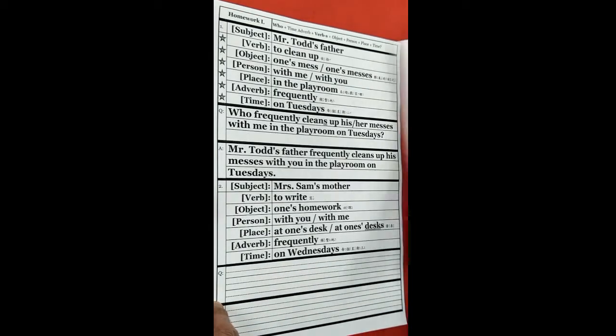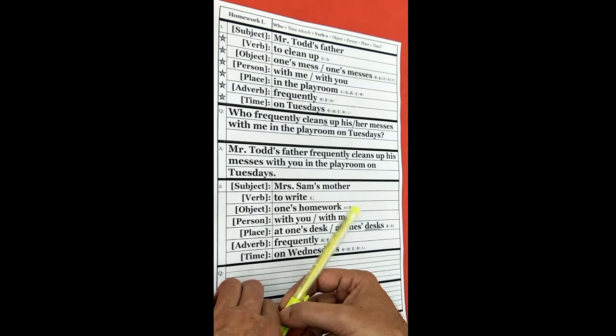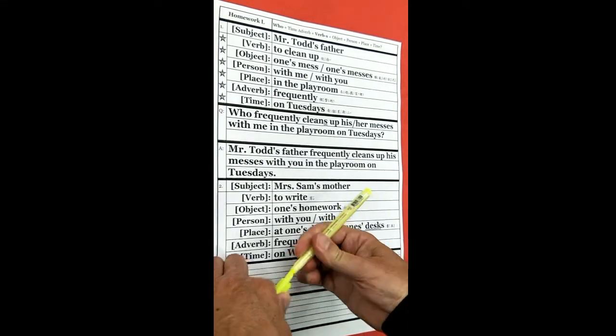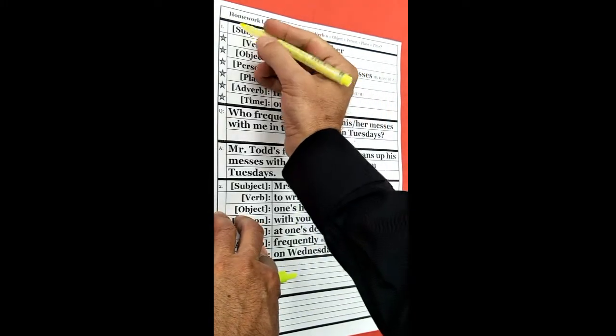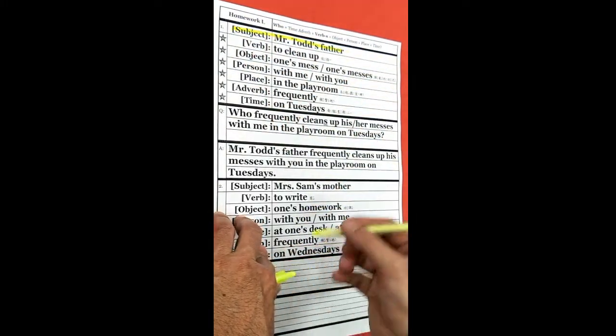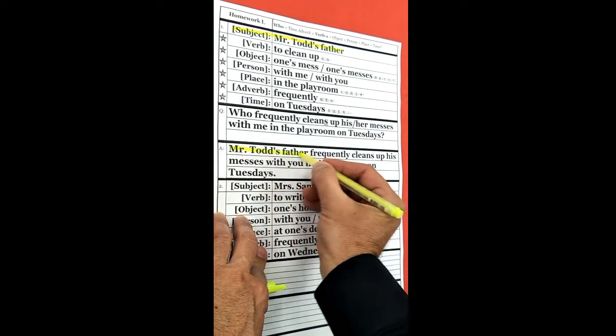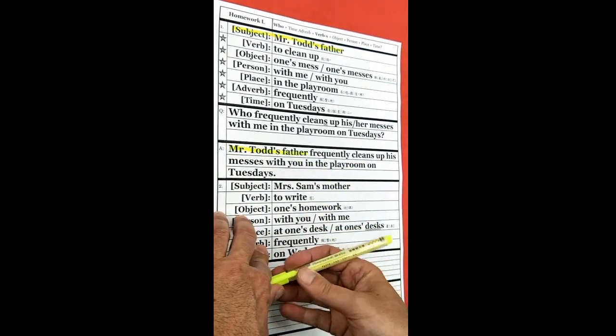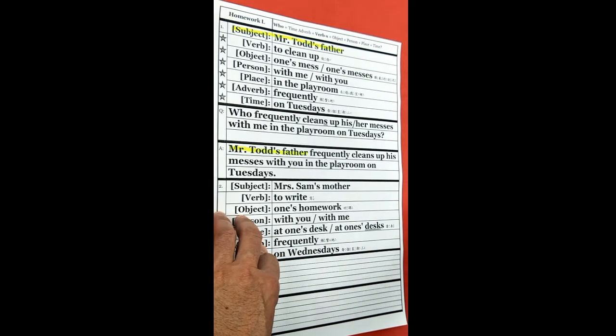So let's begin. All right, number one, subject, Mr. Todd's father. That is the answer. So let's color subject, Mr. Todd's father. That's the answer. And here it is down at the answer part. All right, it's a who question.